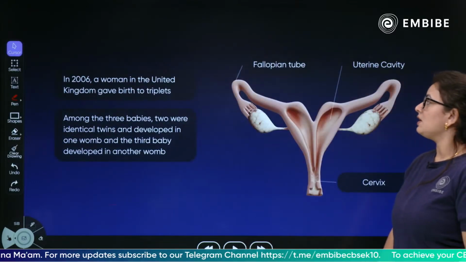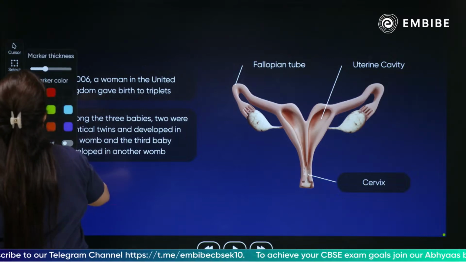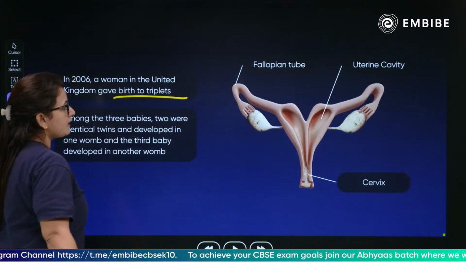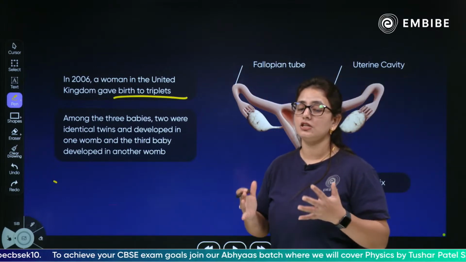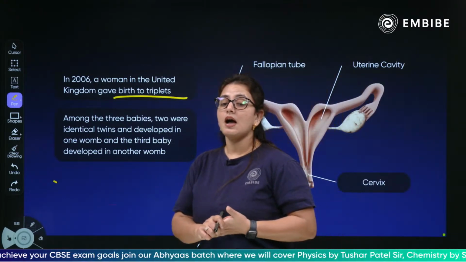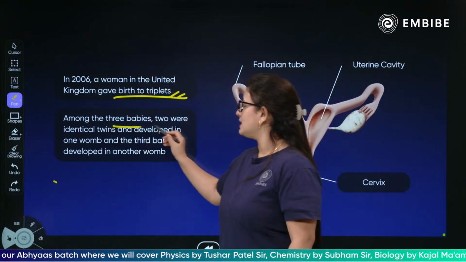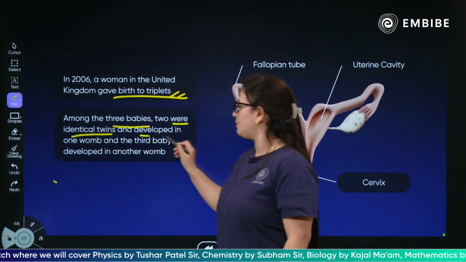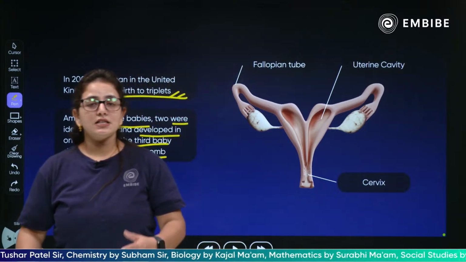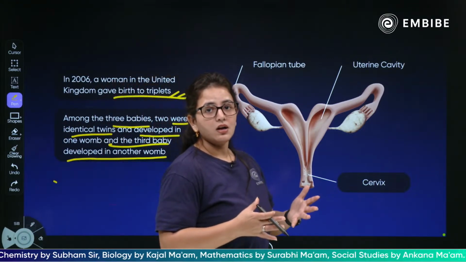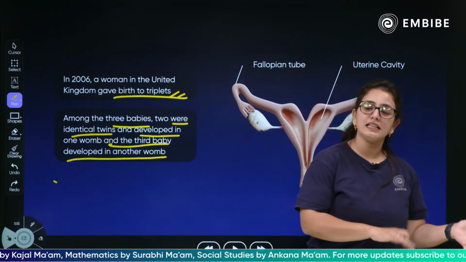The very first thing, children. In 2006, a woman in the United Kingdom gave birth to triplets. Imagine, giving birth to triplets. Of course, one child requires so much attention and so much support from the reproductive system. A woman was able to give birth to triplets. Among all three babies, two were identical twins and developed in one womb, and the third developed in another womb. Imagine. Of course, this is basically double fertilization. We have already discussed it when we were discussing fertilization in plants.